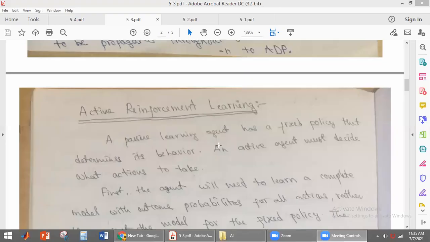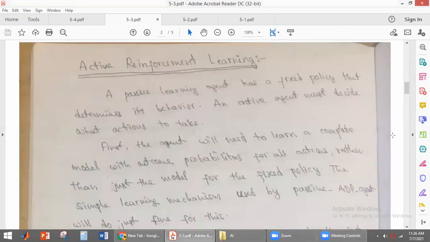So, active reinforcement learning. In passive reinforcement learning, we have discussed that the agent has a fixed policy, meaning the agent knows what actions it has to take at a particular state. In active learning, the agent will not have any policy, so it must decide what actions it has to take at a particular state.